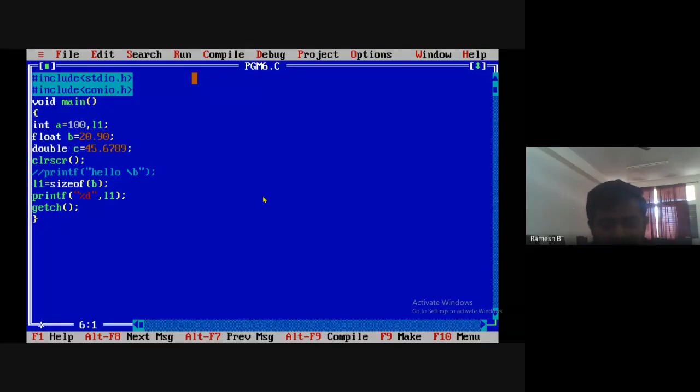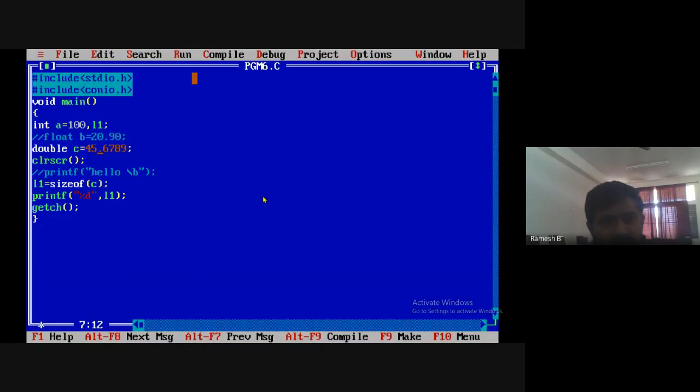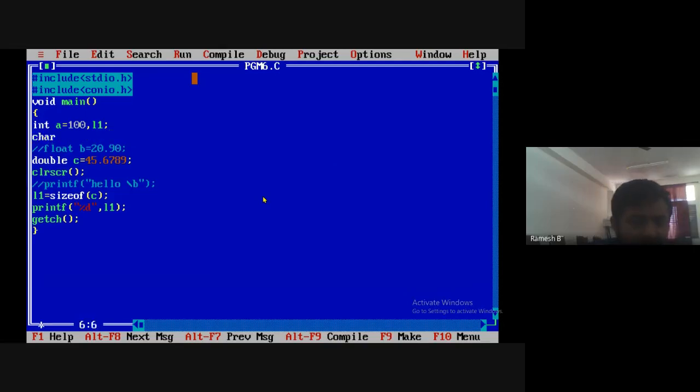I will comment this. Now instead of sizeof b, here I will take sizeof c. Compile it and run it. So 8 bytes for double. Similarly for character, I will take one more variable, char c is equal to a character in single quotes.